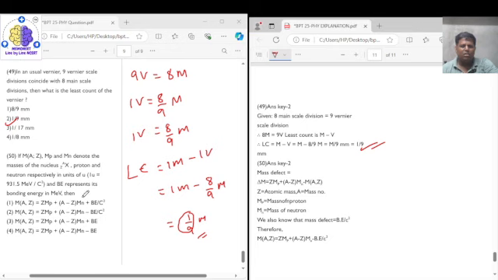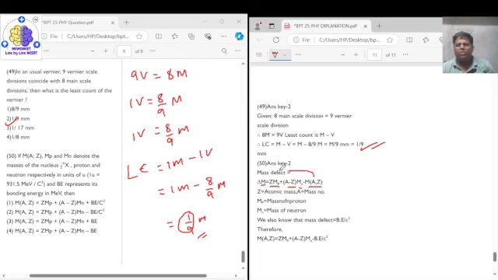Okay, so see, look here, mass defect is equal to number of protons into mass of proton plus number of neutrons into mass of neutron minus mass of nucleus.